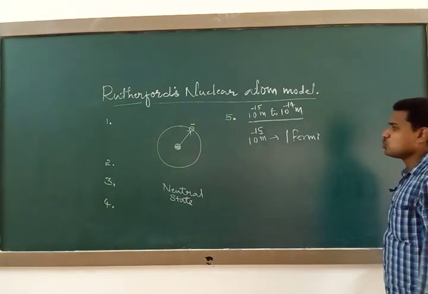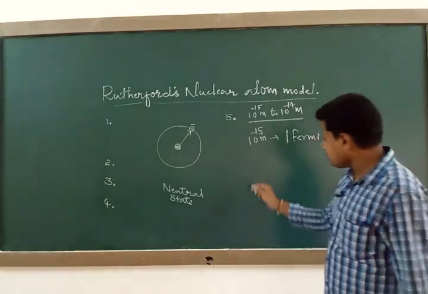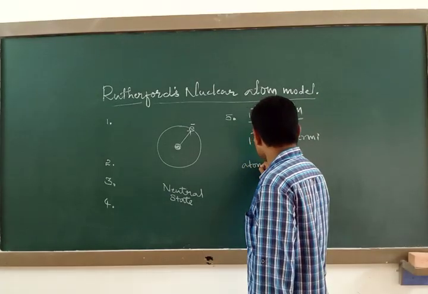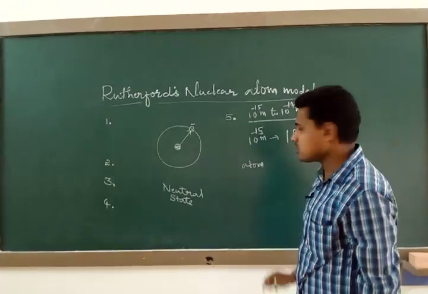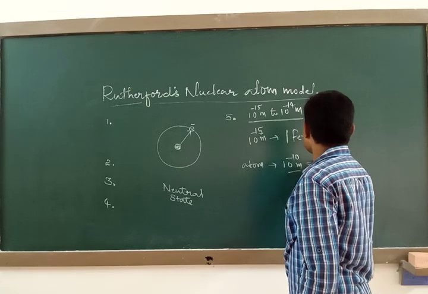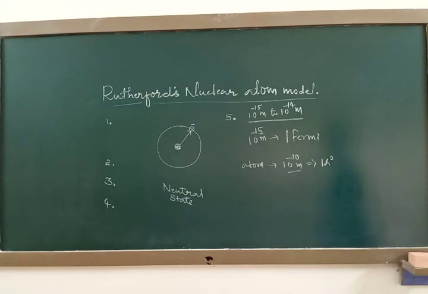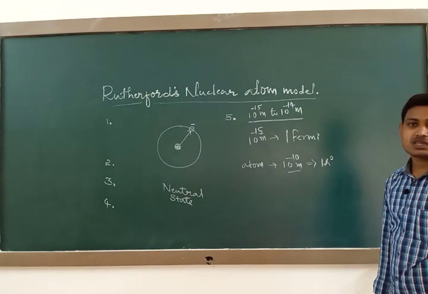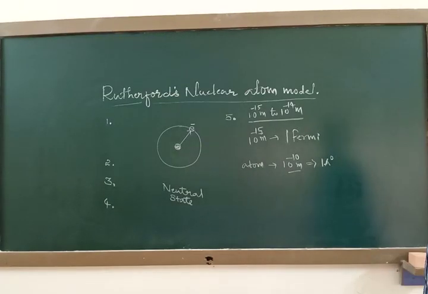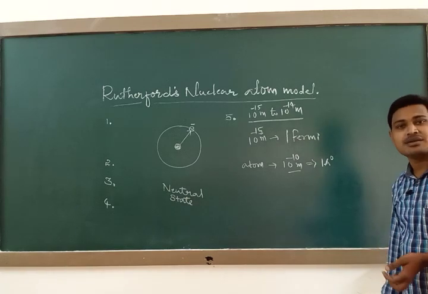Generally in some of the books they give that the dimension of the nucleus is equal to 1 Fermi. And then he found that the dimension of the whole size of the atom is nearly 10 raised to minus 10 meter. It is nothing but 1 angstrom. Yes or no? So 10 raised to minus 10 meter or 1 angstrom. So this is nothing but the size of the atom.